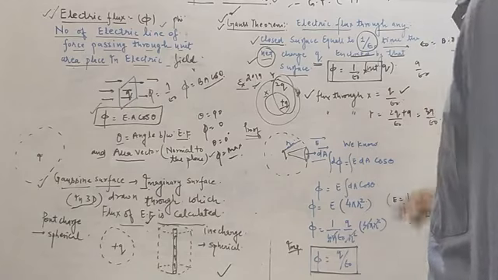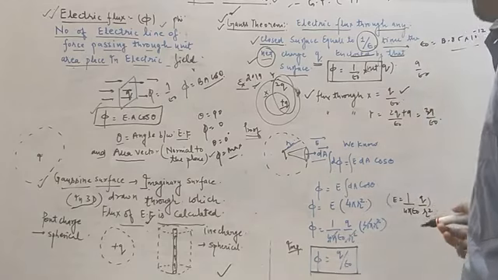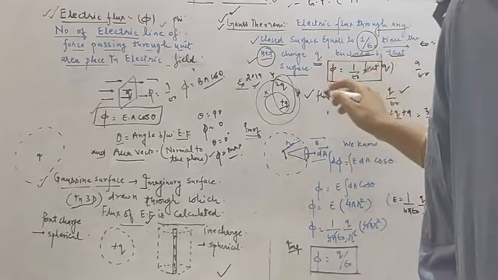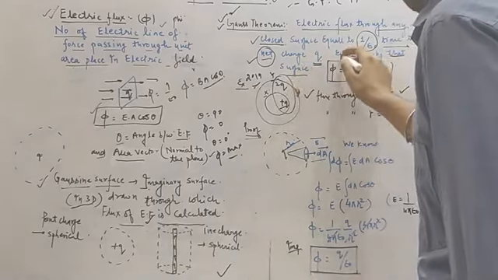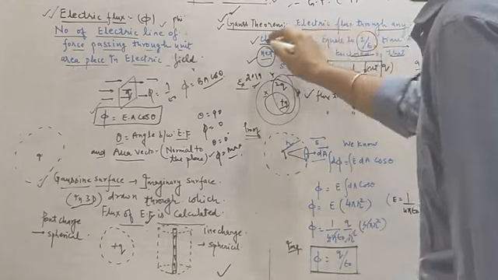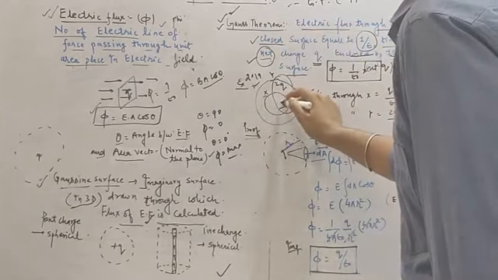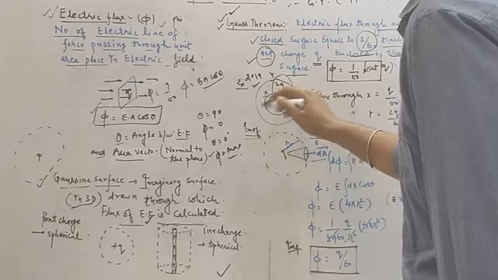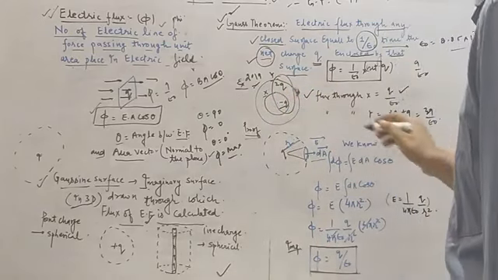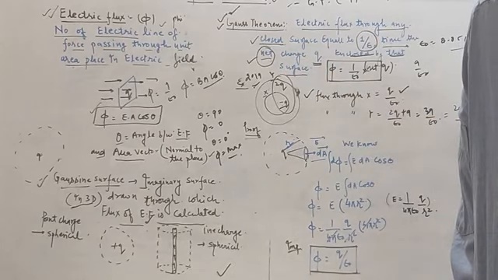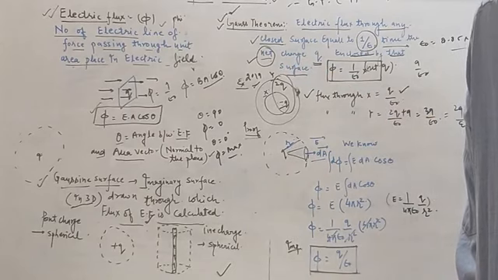upon epsilon naught. Most of the students committed the mistake and did it wrong, so I am suggesting you to understand what we mean by enclosed net charge. You must be aware of all these things. And suppose in place of plus q we substitute minus q, then the net charge through Y will be 2q minus q upon epsilon naught, that is equal to q upon epsilon naught.